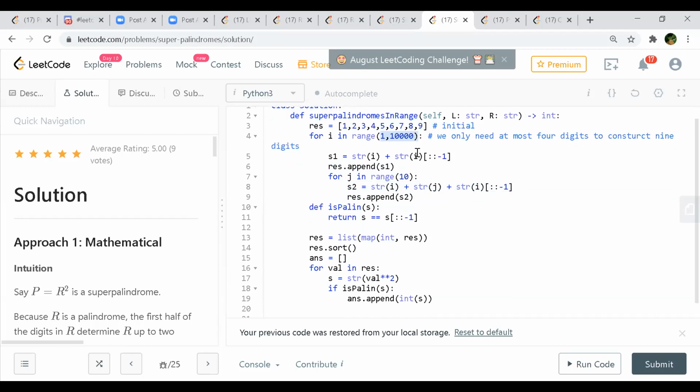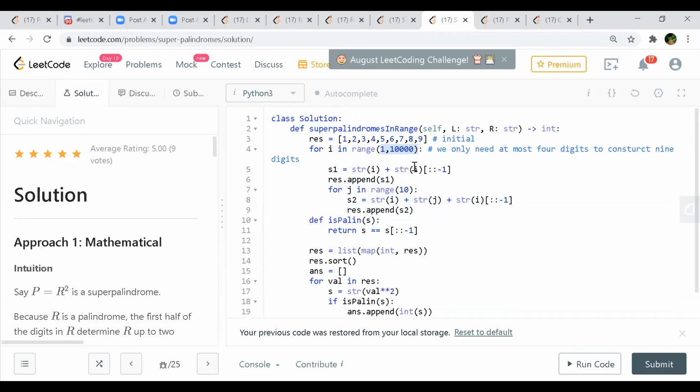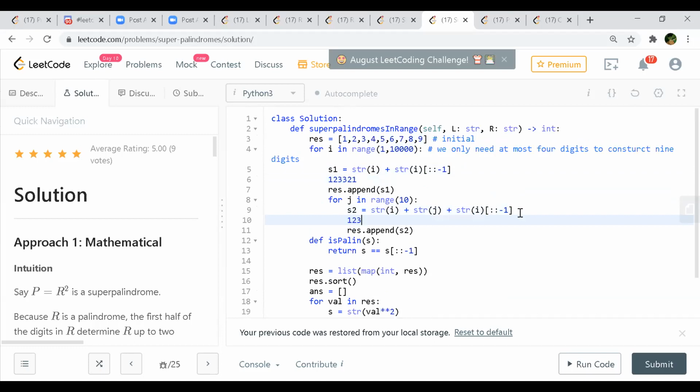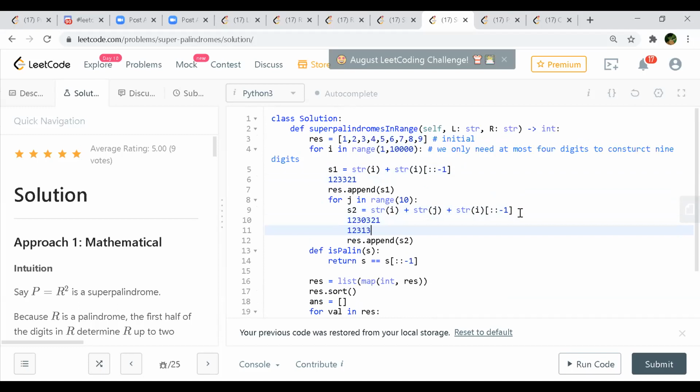On line number 5 we have S1. That would be the concatenated number, right? Yes, 1, 2, 3, and then 3, 2, 1. Now we'll start filling 0, 1, like you can have 1, 2, 3, 0, 3, 2, 1. One number will be this again, 1, 2, 3, 1, 3, 2, 1, and so on. After that, all these numbers will be in the form of a string, right? So we are converting all of these numbers to integers, and then we are just sorting them.